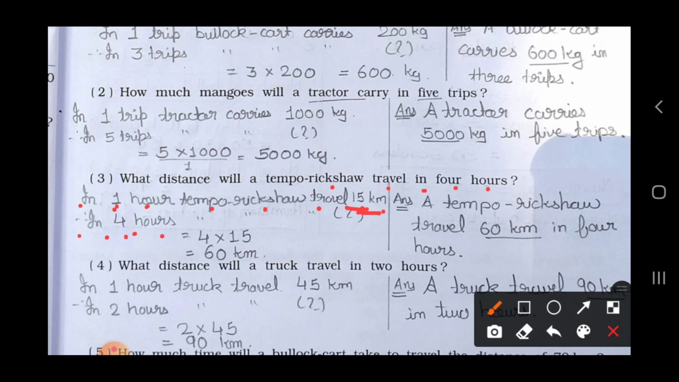4 multiplied by 15 is 60, and it's in kilometers. So write down here kilometer. So the answer is a tempo travels 60 kilometers in 4 hours.